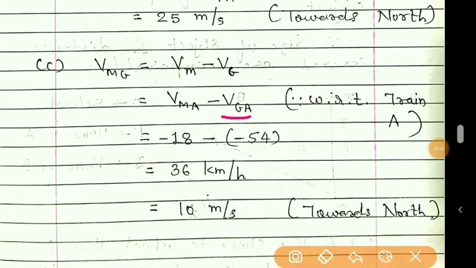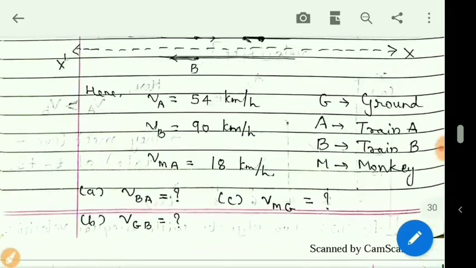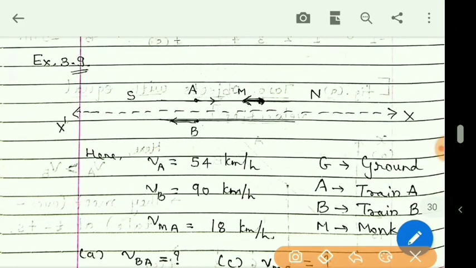Now VGA, velocity of ground with respect to A. Very simple. If train A is moving towards north, then with respect to this train A, a point on the ground tends to move in the opposite direction.